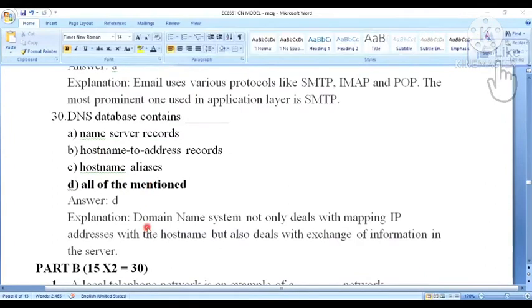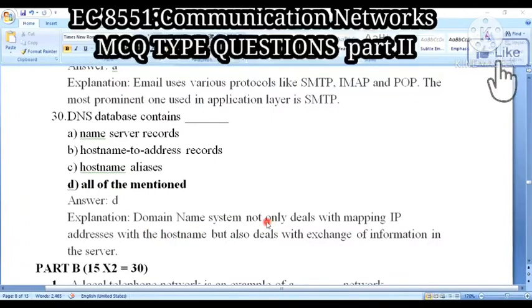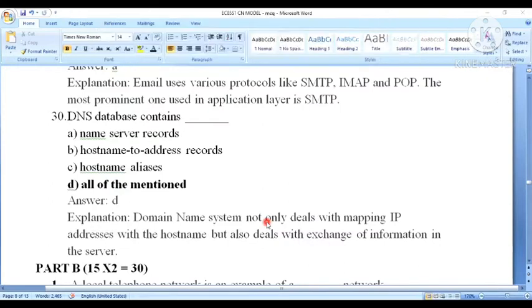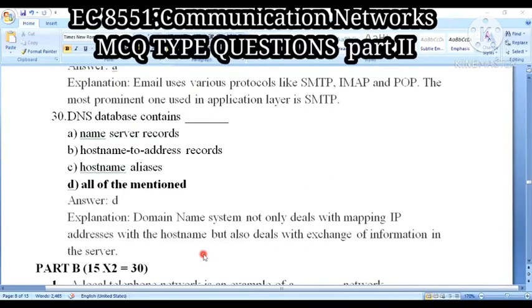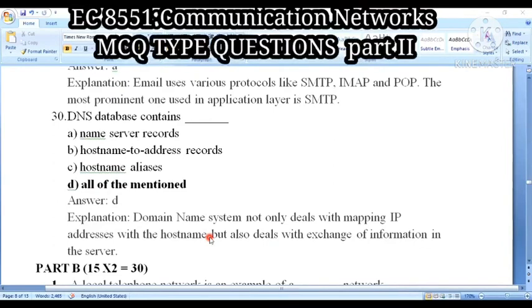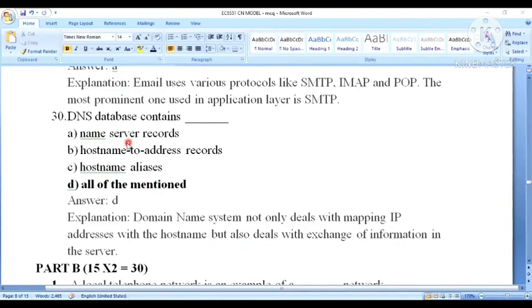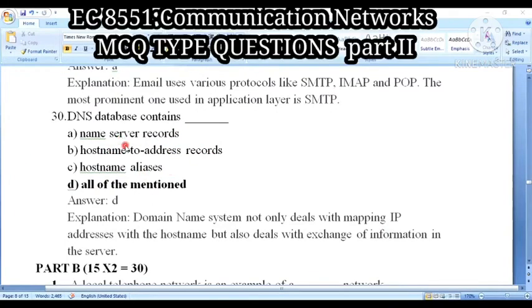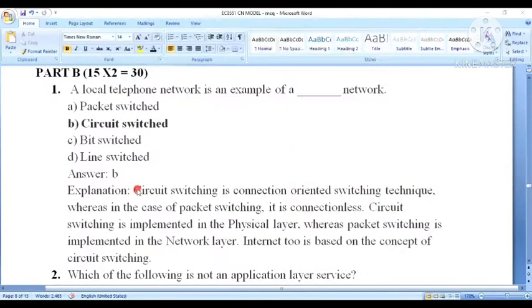So all of them are mentioned, because DNS, Domain Name System, does not only deal with mapping of IP addresses to host names, but also deals with the exchange of information with the server. So anybody asking what the Domain Name System is can answer it this way. So the DNS database contains name server records, host name to address records, and host name aliases. So all of the mentioned, right? Option D is the correct one.